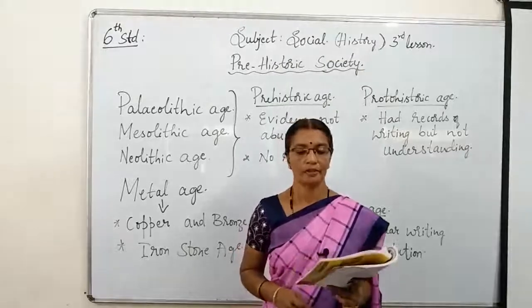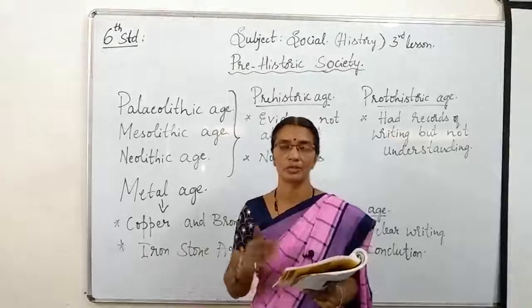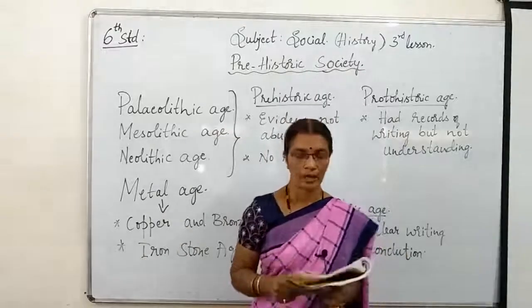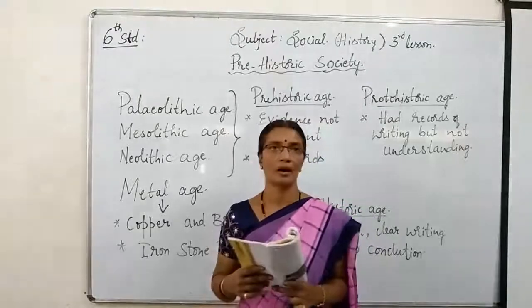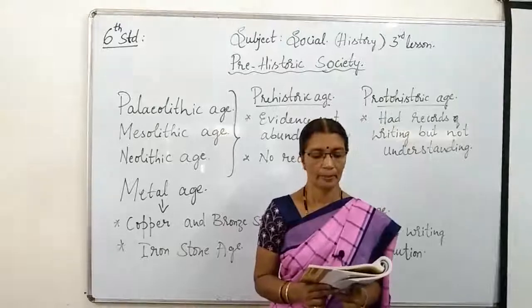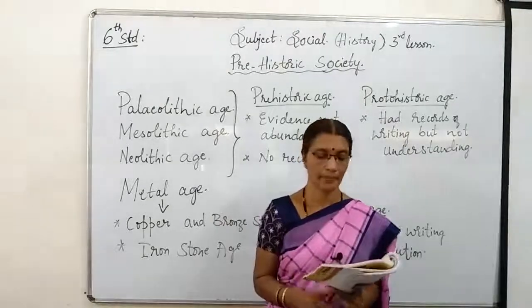So after 2600 years, what happened? Who used to grow more crops? Those people became the ruling class, and they were the republic states. They became the leaders and started ruling the other people.